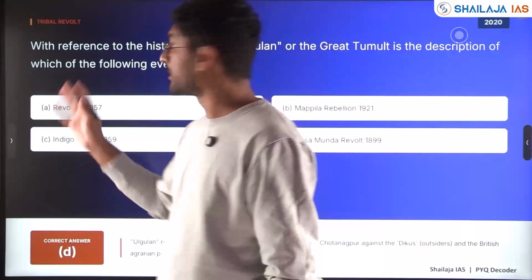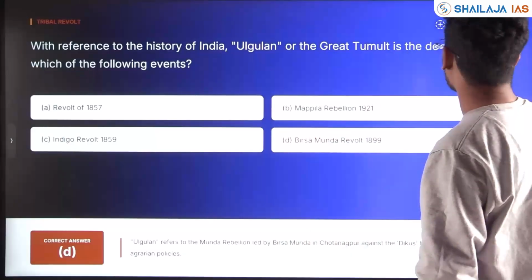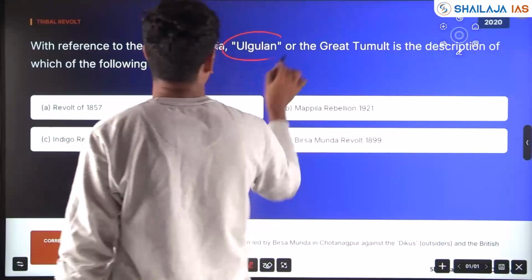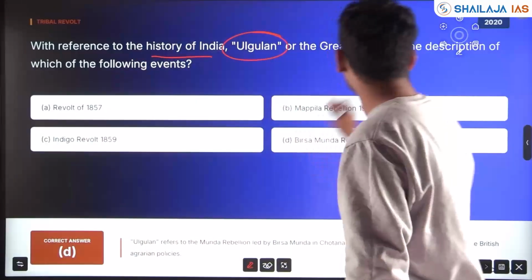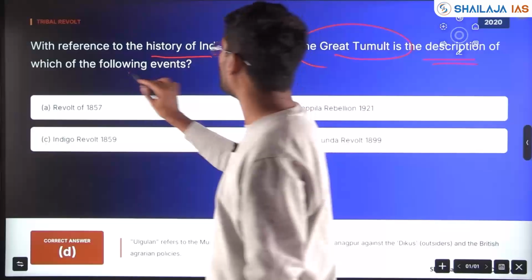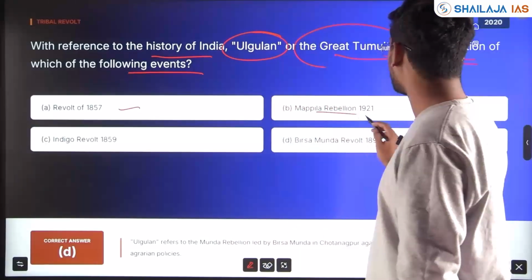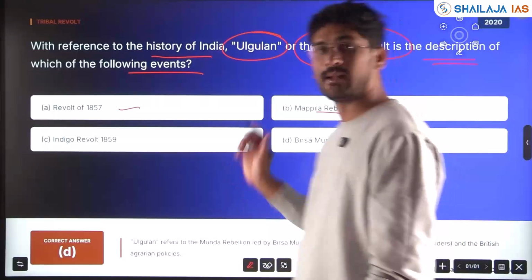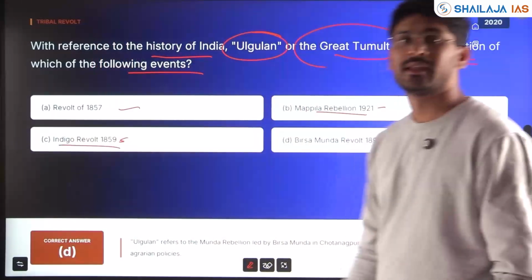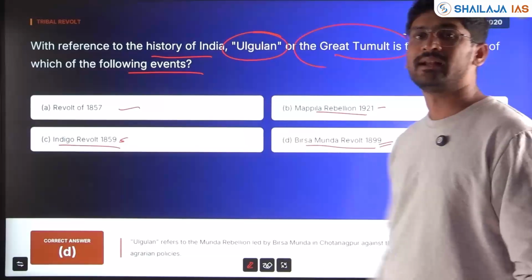Next, we'll see a tribal revolt question asked again in 2020. With reference to the history of India, Ulgulan or the Great Tumult is descriptive of which of the following events? Revolt of 1857, Mapilla Rebellion of 1921 in Malabar, which is also very important, Indigo Revolt of 1859, Sannyasi Revolt, or Birsa Munda Revolt of 1899.